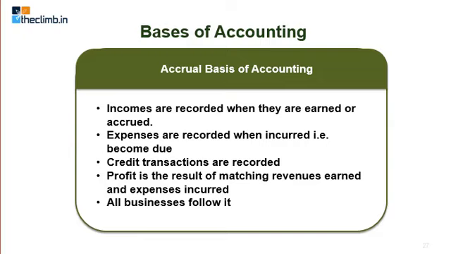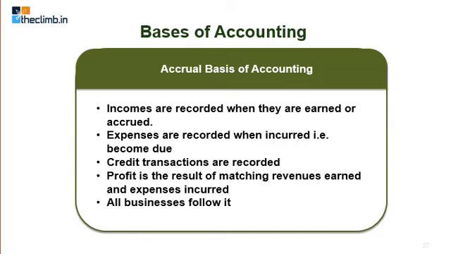All businesses follow this accrual basis of accounting. This basis of accounting is also called the mercantile system of accounting. Any business has to follow this approach. Without this, they cannot record the transactions properly.